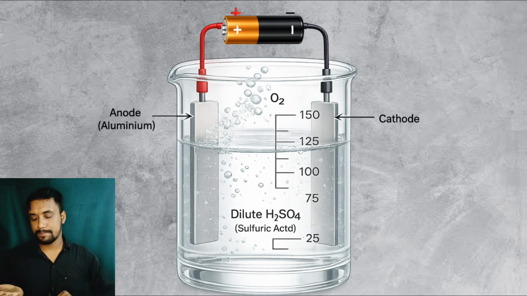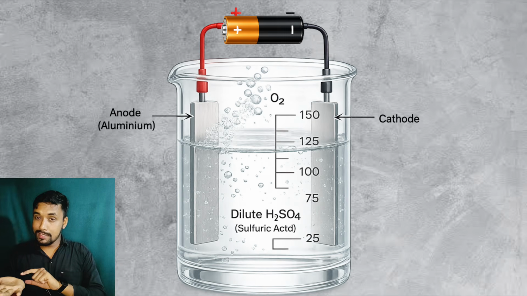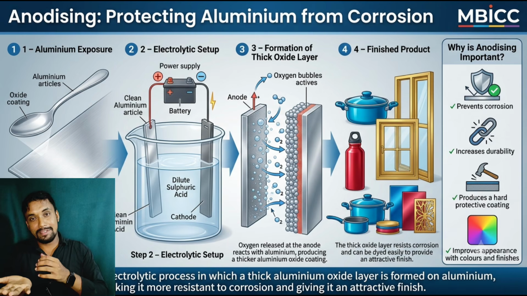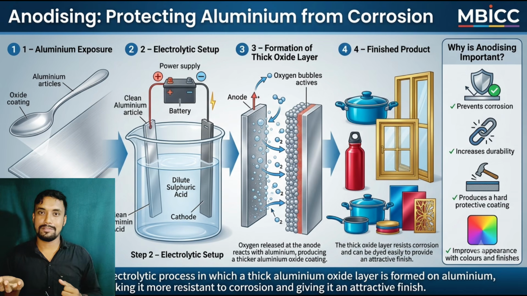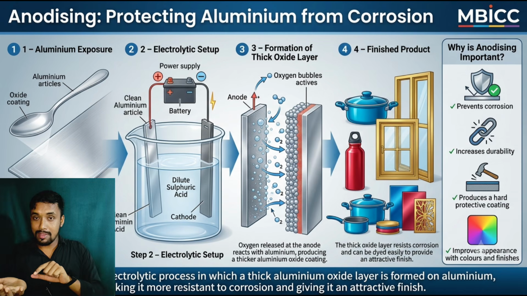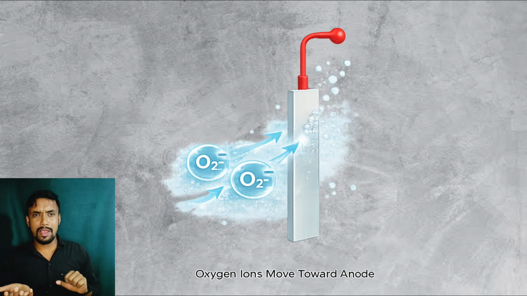Got it? As I said, oxygen is evolved and it gets attracted by the anode, as it gives a negative ion, means negative charge, but the anode is positively charged.